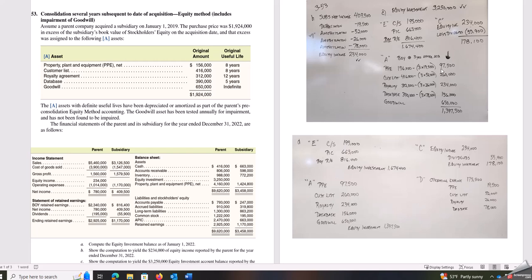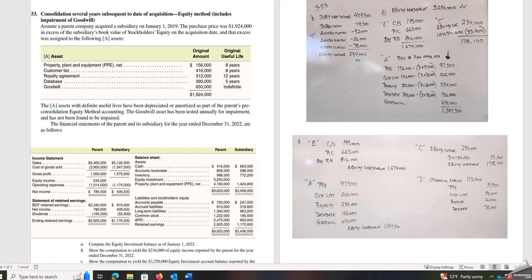even just 1 year later. We are going to eliminate our equity income of the $234,000, eliminate the dividends that were paid from the sub to the parent, which again is all of those, and then that's going to get hung up in our equity investment. So then if we add those three together, we see that we tie out to the $3,250,000.